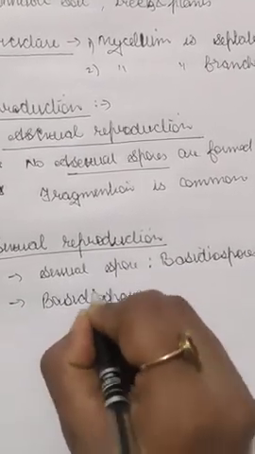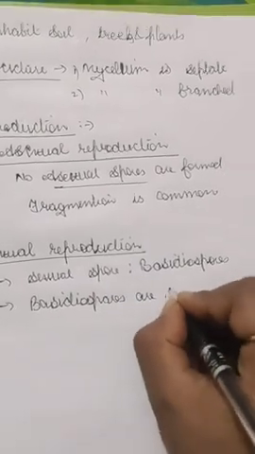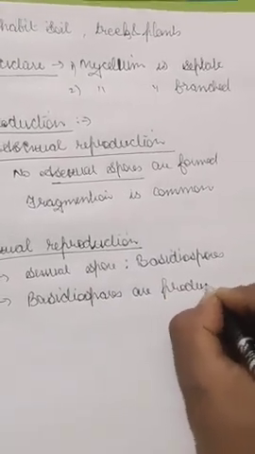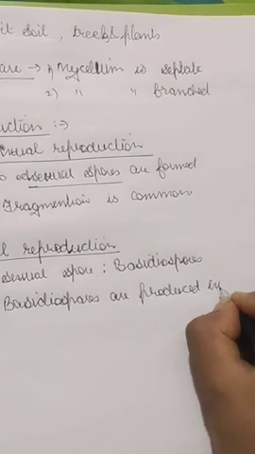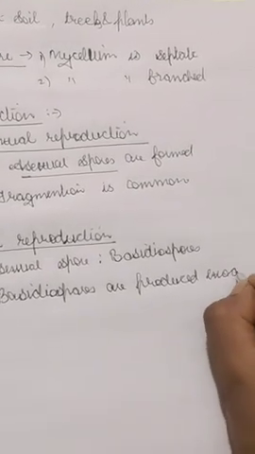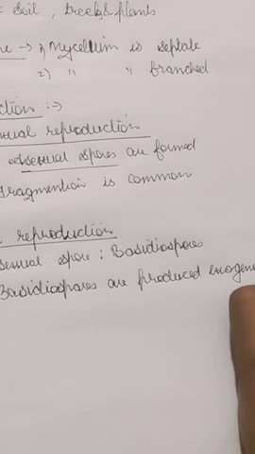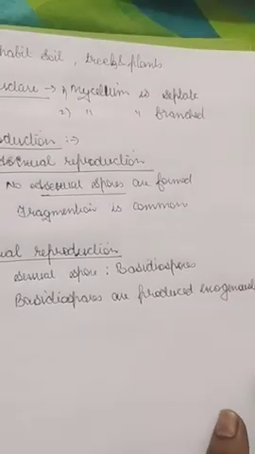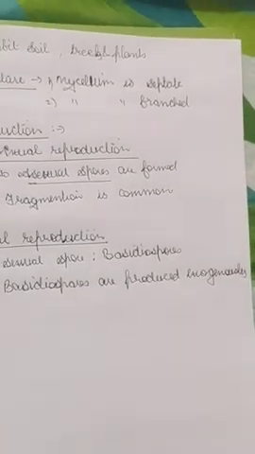So basidiospores are produced exogenously, so they are outside. You have eaten mushroom. Have you seen the mushroom?